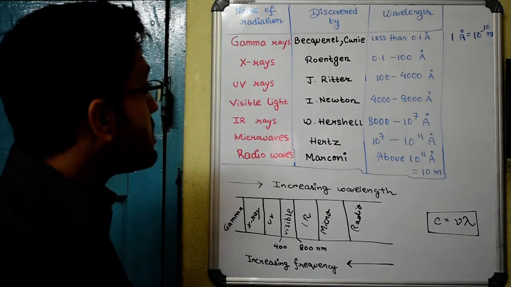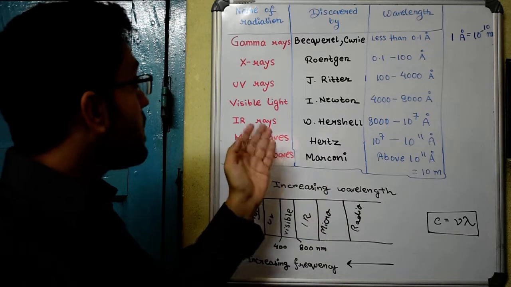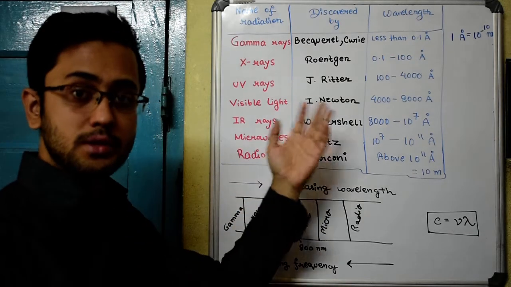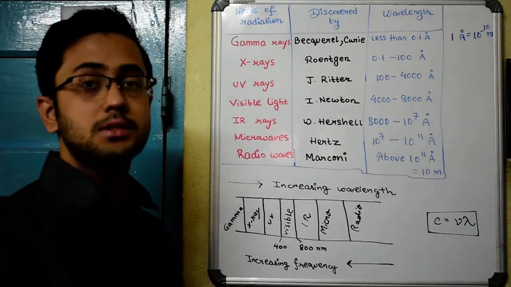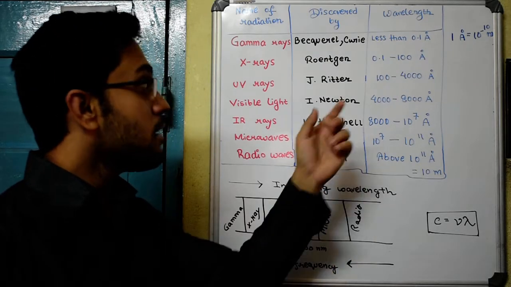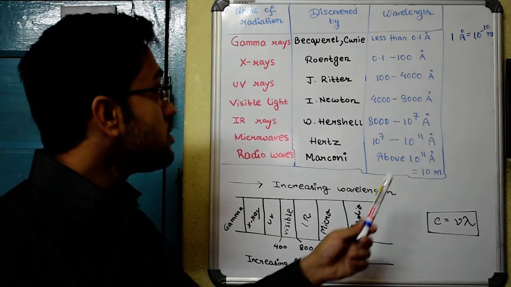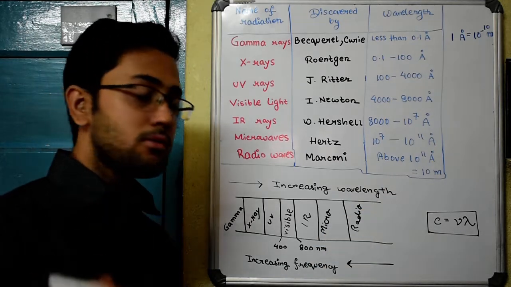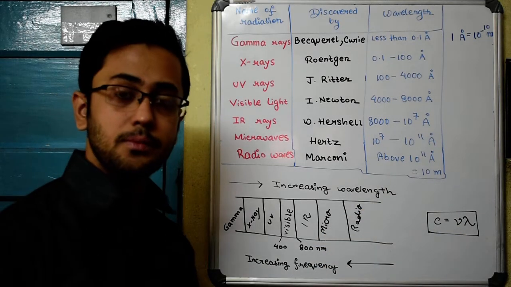So this is a table in which you get the name of the radiations, who discovered them for the first time, and what the wavelength ranges are. And you need to know this table, especially the values of the wavelength, because once you know the value of the wavelength, you can easily calculate the value of the frequency.